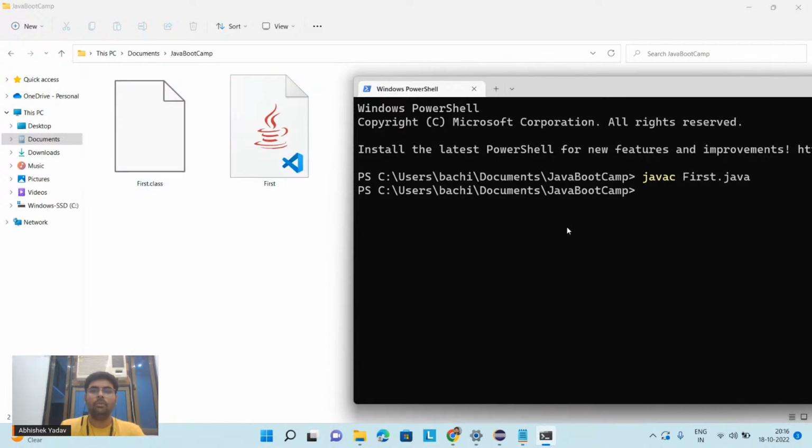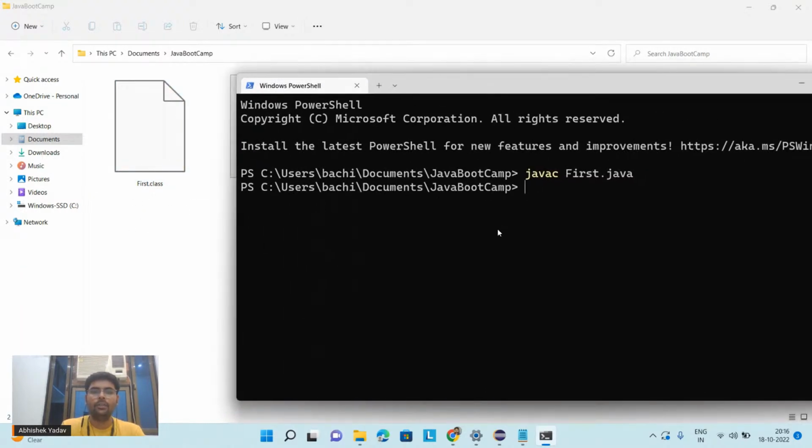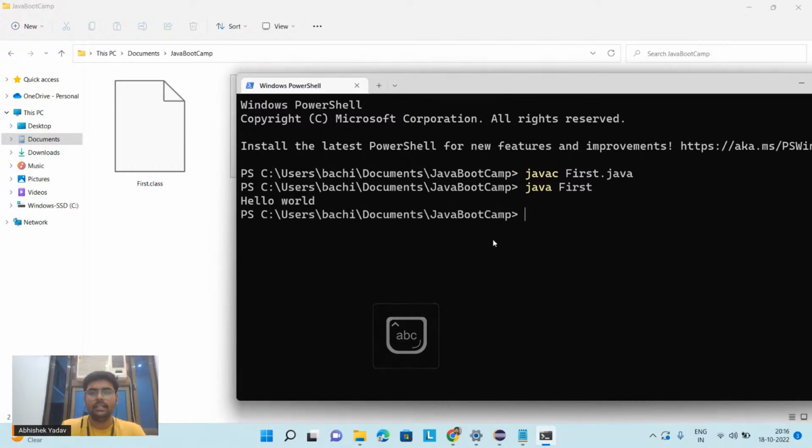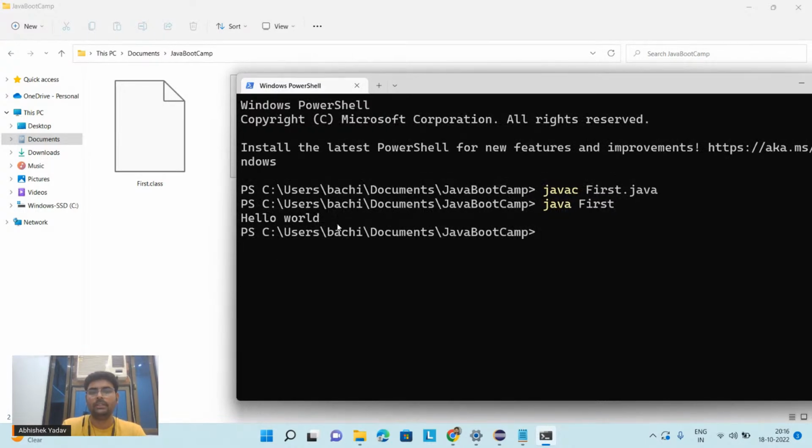So the moment I have compiled the source code, I got the bytecode that is stored inside the .class file. Now what I have to do, I have to run this .class file on the JVM. So in order to run this .class file on the JVM, you have to use java, and after that you have to write the name of the file, that is first. And the moment you hit the enter button, you will get hello world printed on the output screen. You can see hello world is printed on the output screen.